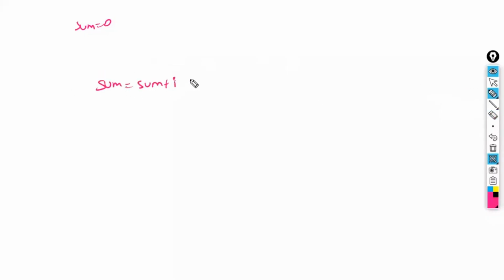Done. Now, the user is going to enter the values. How many times he is going to enter values, we don't know. What values he is going to enter, we also don't know. Nothing we know. Now he has to enter some values, like in a calculator, you enter 16 plus, 14 plus, 20 plus, 19 plus, 11 plus. Wherever you stop, the calculator shows the sum. Every time it is showing the sum. It is not asking how many numbers you want to enter. The moment you enter the value, it is doing the sum.